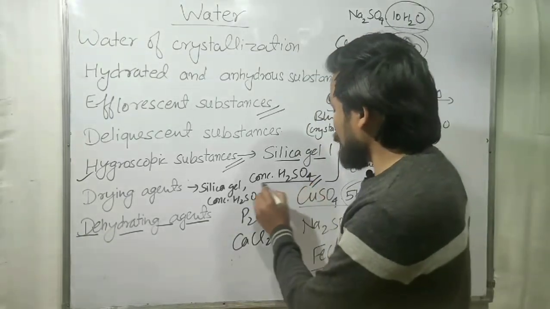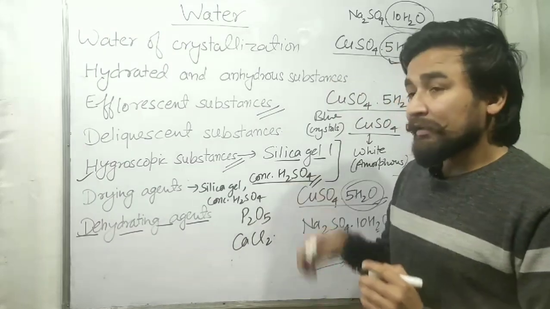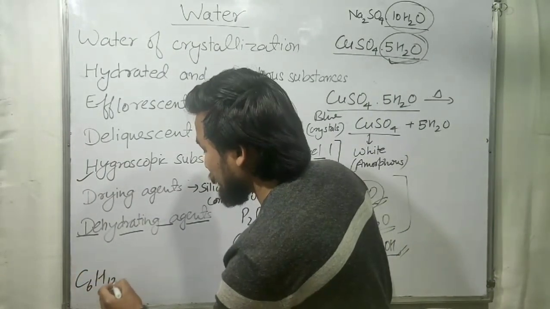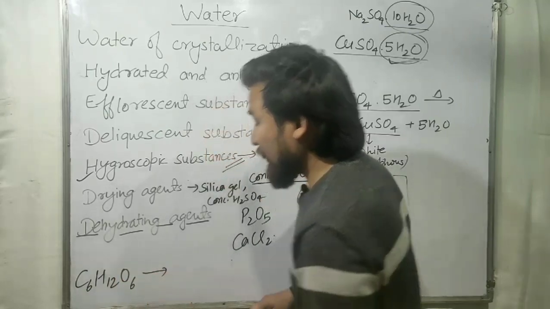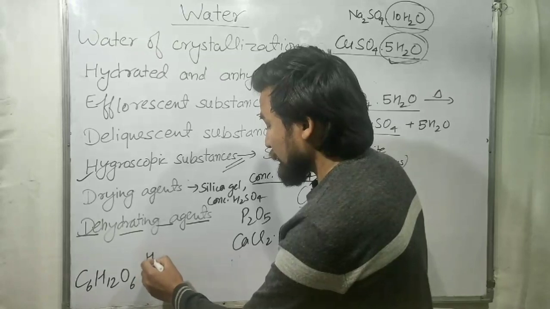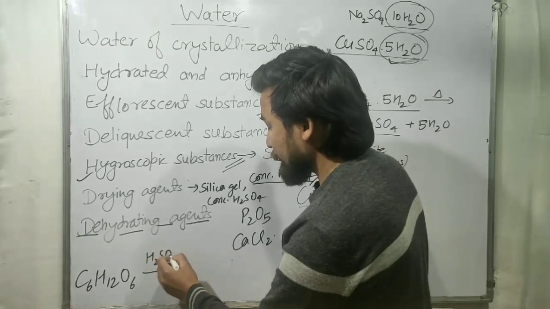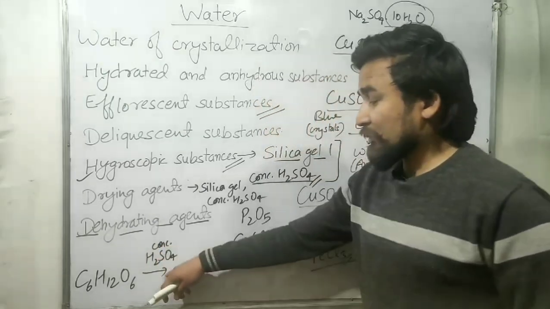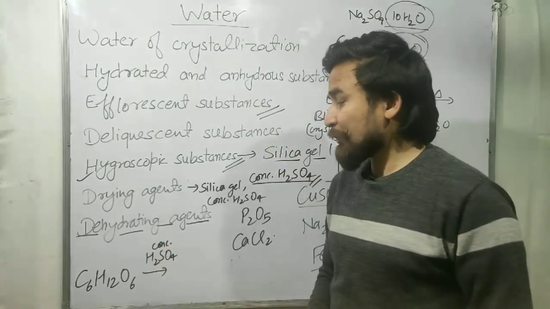The most used dehydrating agent is concentrated sulfuric acid. So for example, C6H12O6. This is the formula of glucose. Whenever glucose comes in contact with concentrated sulfuric acid, it loses the components of water.